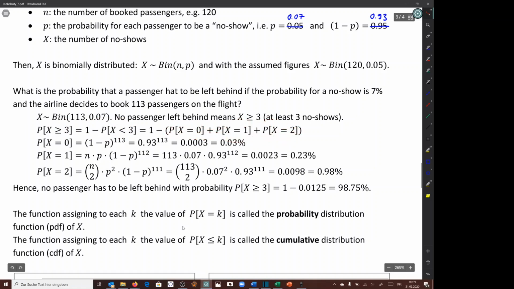And now we can calculate these probabilities using the formula for the binomial distribution. This here is just a simplified formula for x equals 0, and here for x equals 1. Actually, if you want, here you have a 1 and up, and this is n choose 1. And then summing up these 3 probabilities, we get 0.0125, which means in the end we have a probability of 98.75% that we do not need to leave a passenger behind.